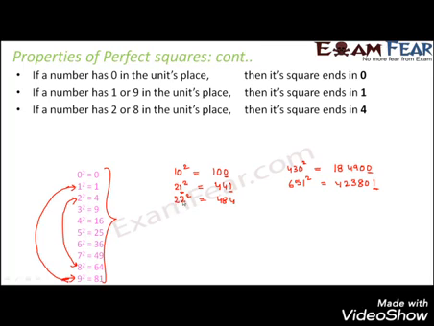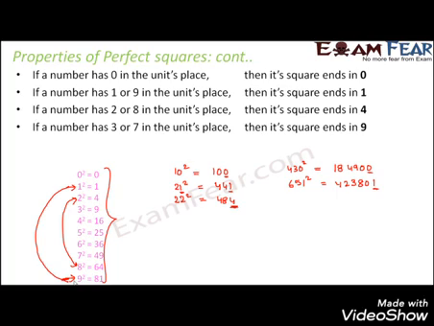It's 484. So any bigger number ending in 2, its square will end in 4 because the units place digits multiplied give 4. 2 into 2 gives 4. Similarly, any bigger number ending with 8, its square would always end with 4.